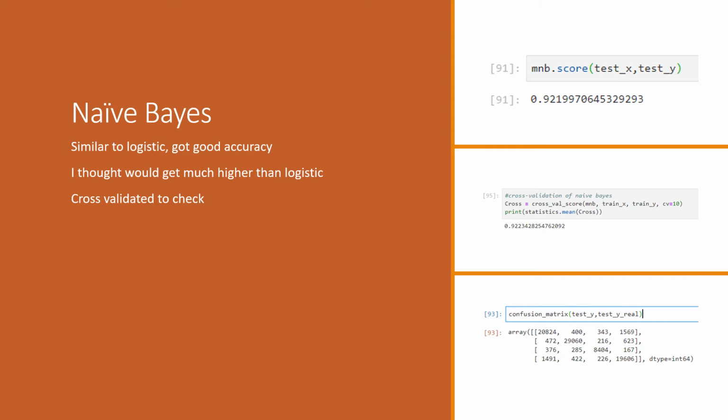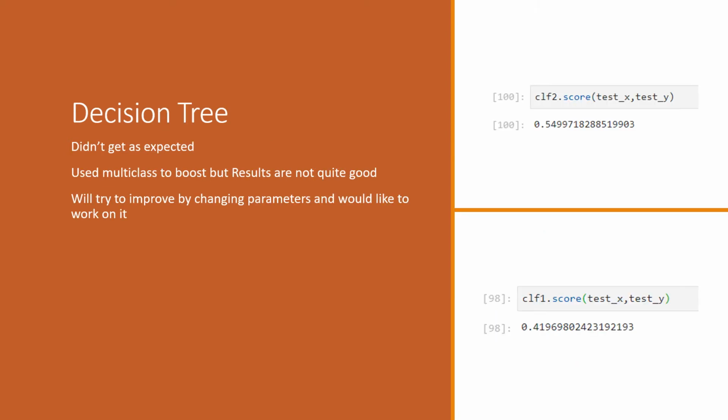For naive Bayes, I got 92% accuracy, and I wanted to make sure it's not overfitting, so I went for cross validation, which is also 92.2%. I thought it would be higher than logistic regression, but it is almost the same.